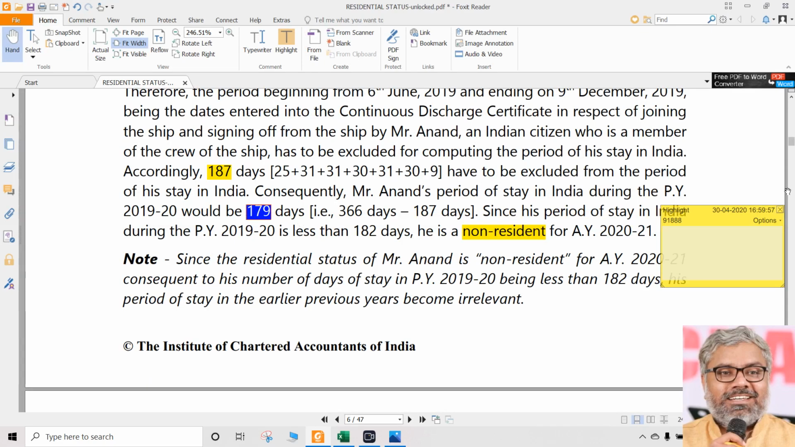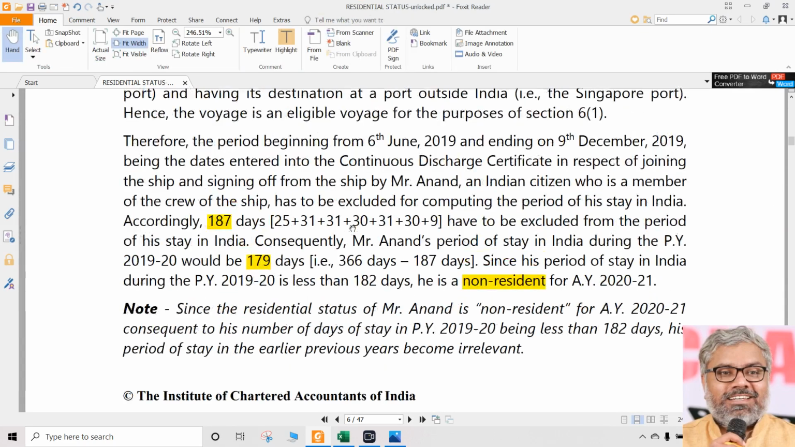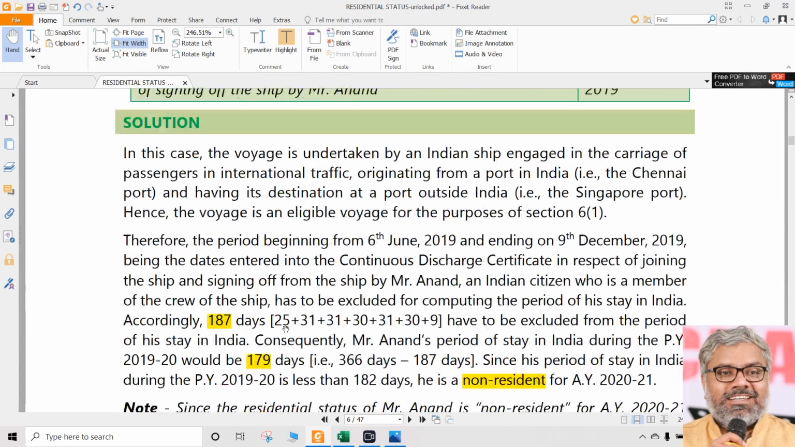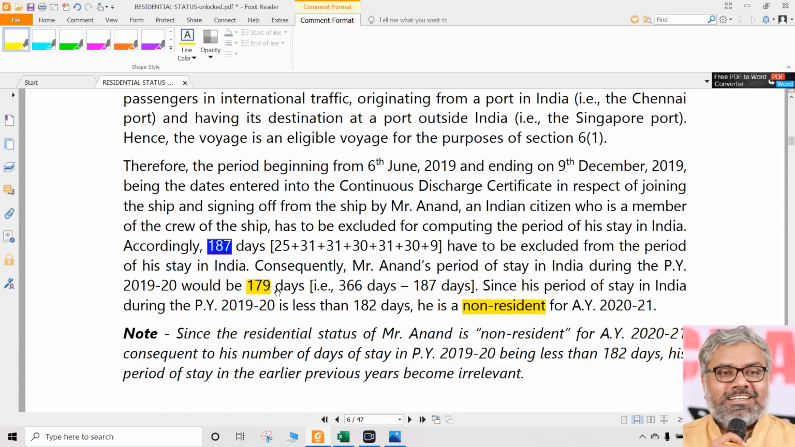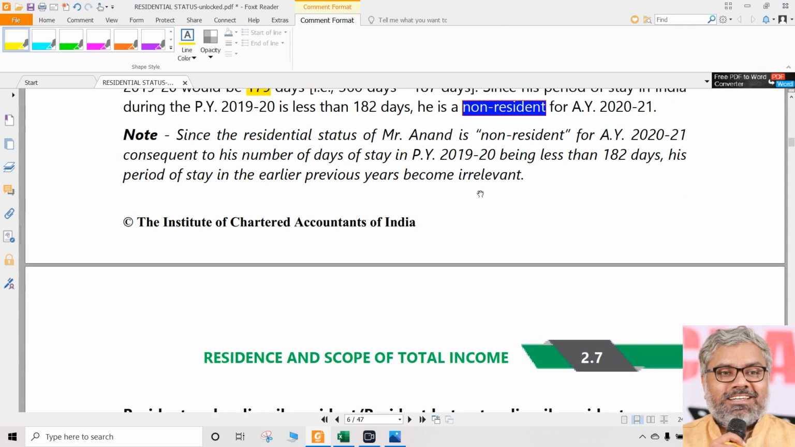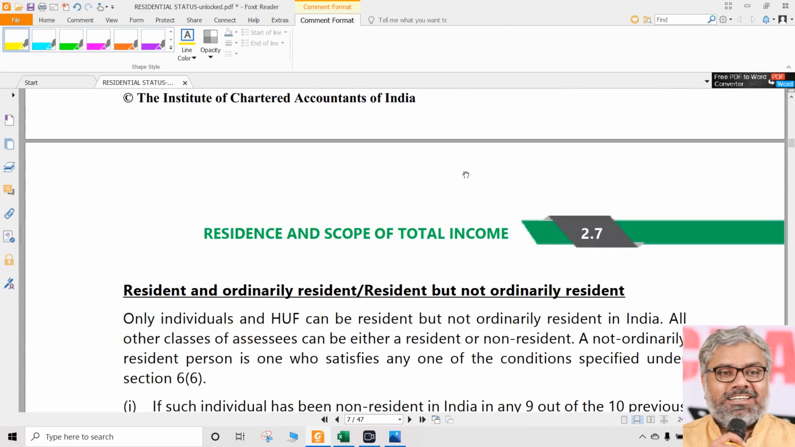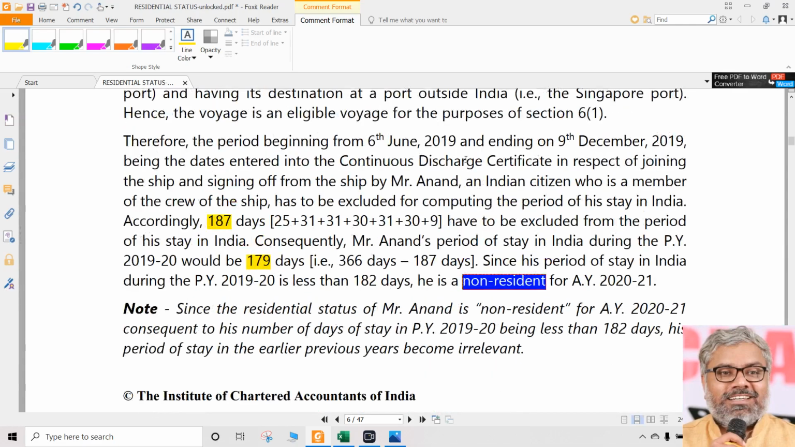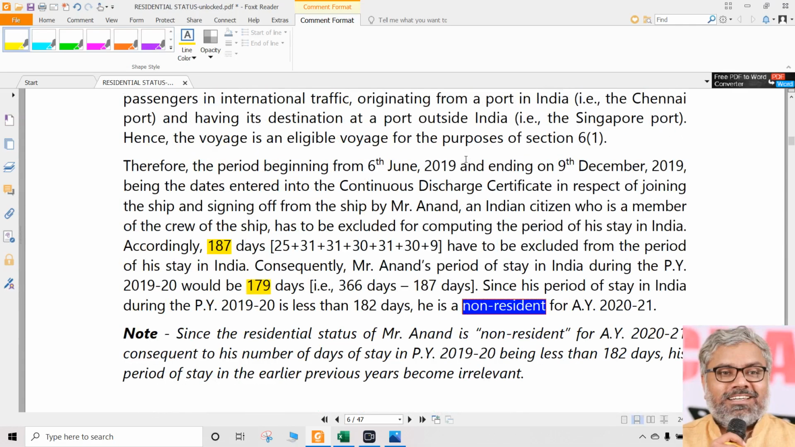Ultimately what matters is you calculate correctly. So how many days is he outside India? 187 days. How many days is he in India? 179 days, which is less than 182 days. Since he is staying in India for a period of less than 182 days in the previous year, his residency status is that of a non-resident. That's it. That is the checking of basic conditions whether a person is a resident in India or not.